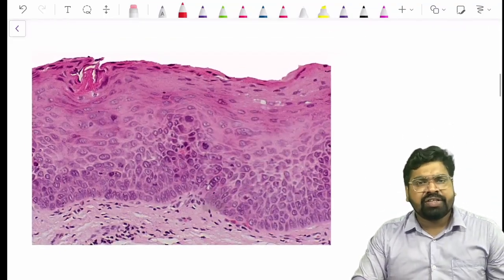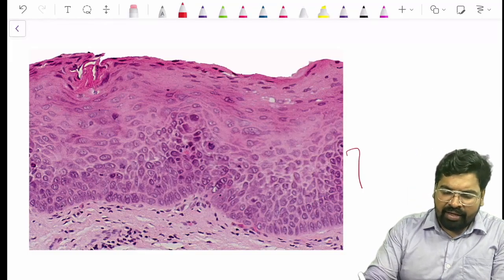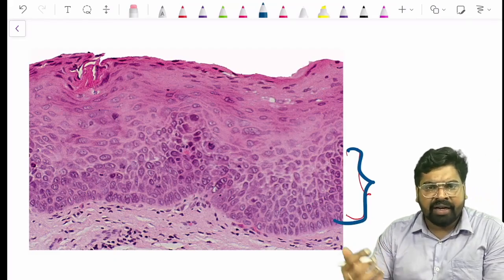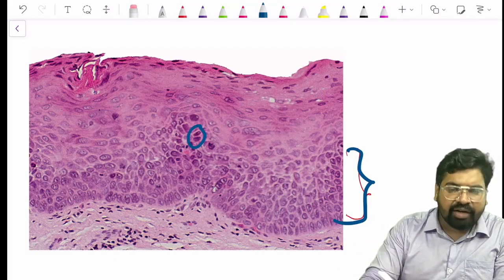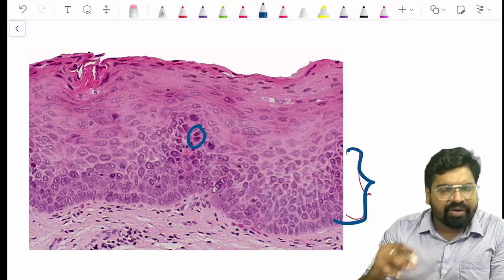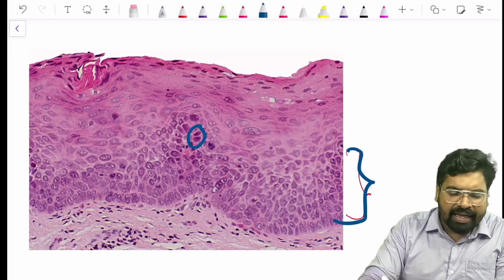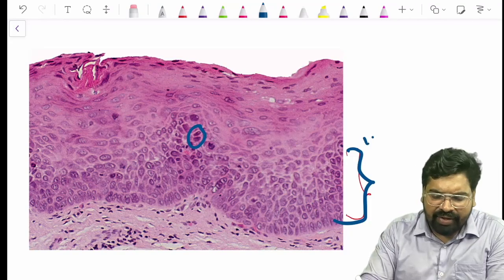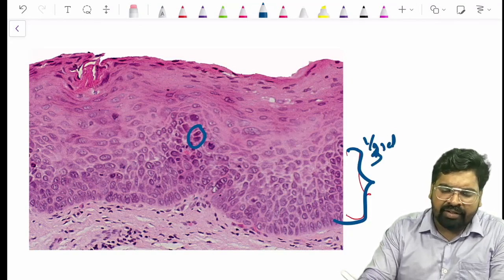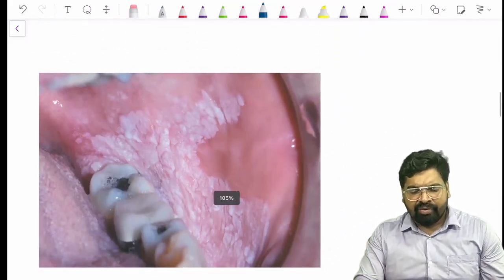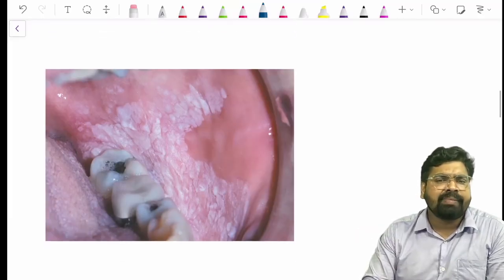So you can see in this picture, this lower 1/3 portion of the epithelium is having a dark color nucleus. You can see the dark nucleus here, hyperchromatic nucleus, and this is basilar hyperplasia. So features are seen in the lower one third of this epithelium. In the upper part, there is nothing. The upper part is fine. Only the lower one third is having these defects. So it is a picture of a mild dysplasia. Doesn't matter. So let's see each potentially malignant disorder.